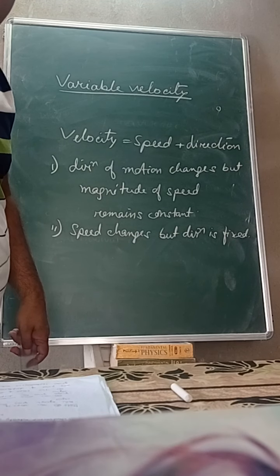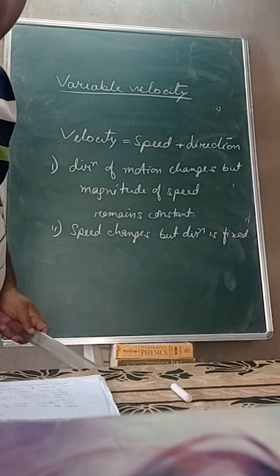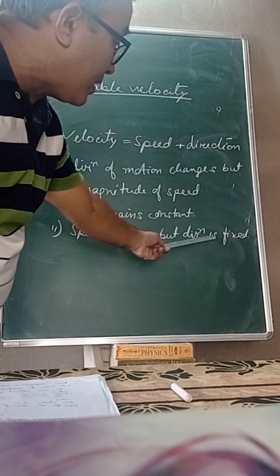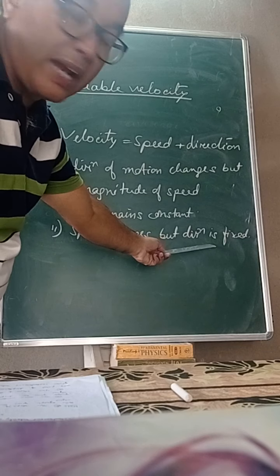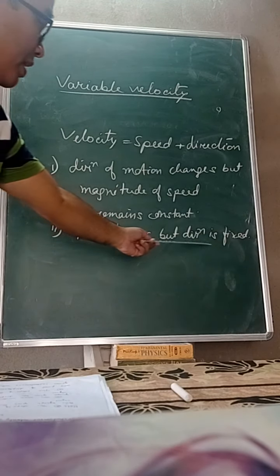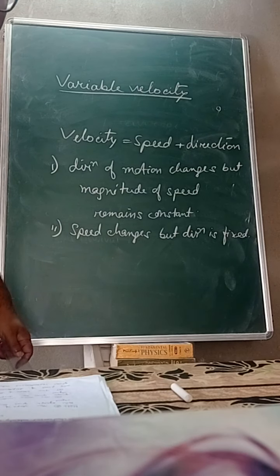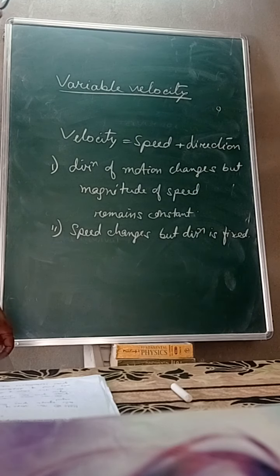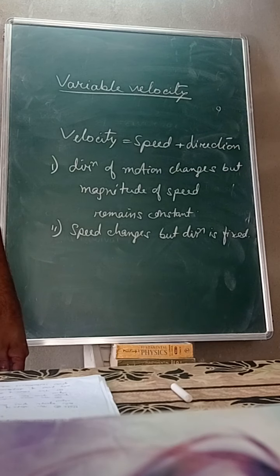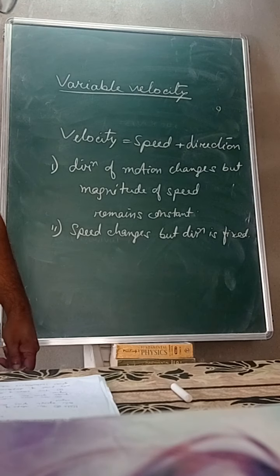That means if you move along a straight path, direction of motion is fixed. If you move in a straight path, direction of motion is fixed, but speed may change. So then also velocity changes. Velocity changes means it is a variable velocity.